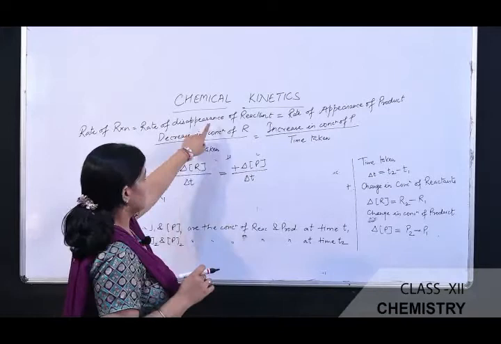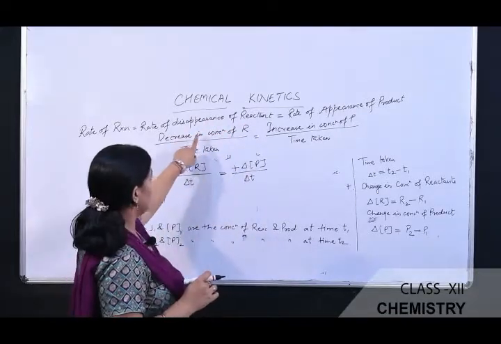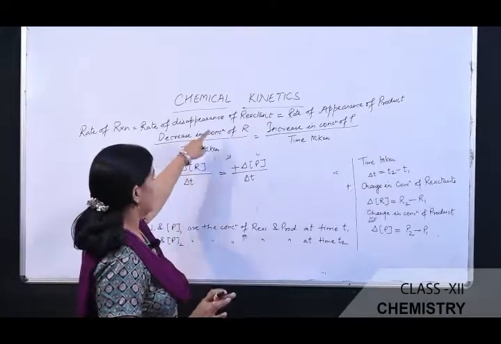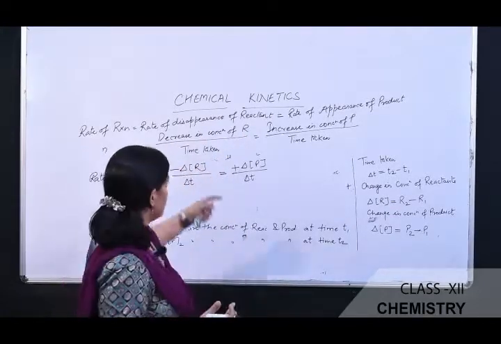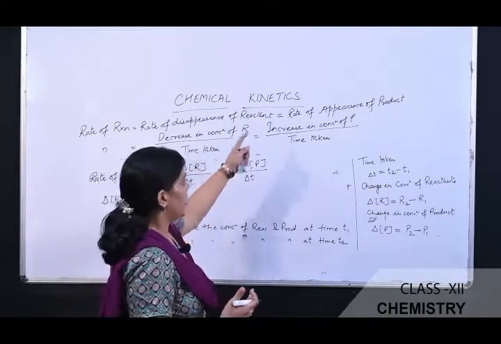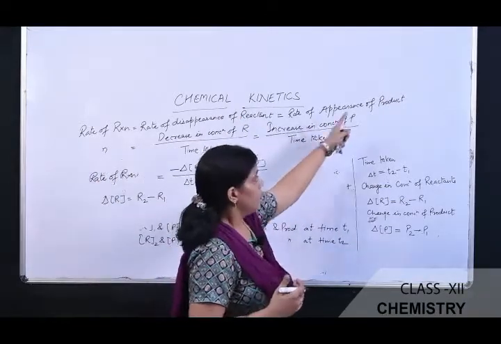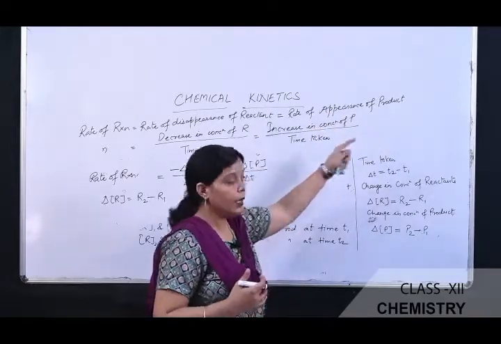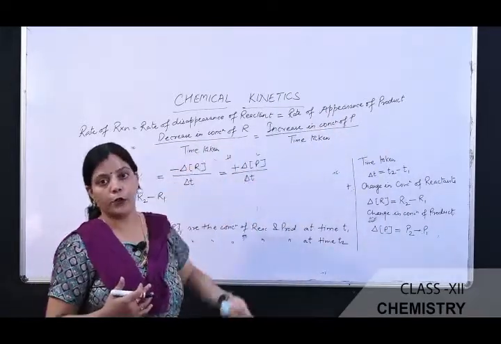What is disappearance of reactant? Decrease in concentration of reactant divided by time taken, because as the reaction proceeds, the concentration of the reactants gradually decreases, and as time passes, the concentration of the product gradually increases, meaning the products are appearing whereas the reactant concentration is gradually decreasing.